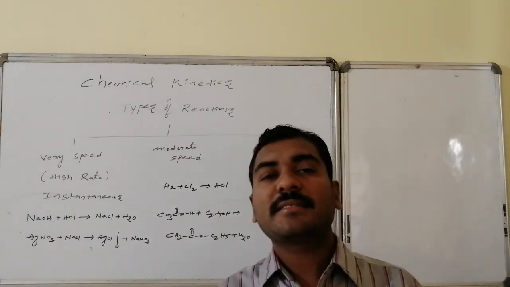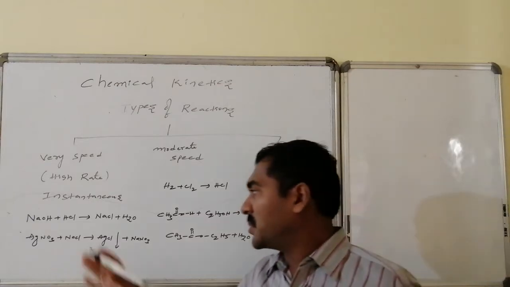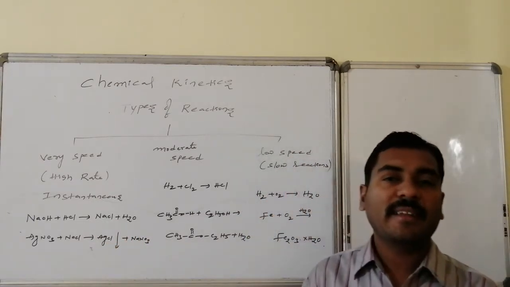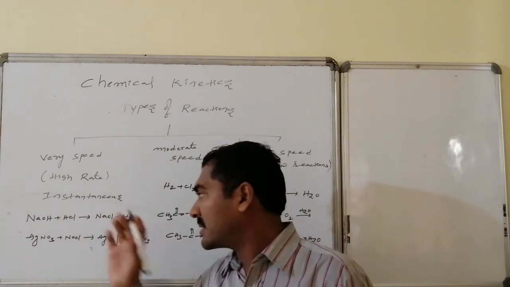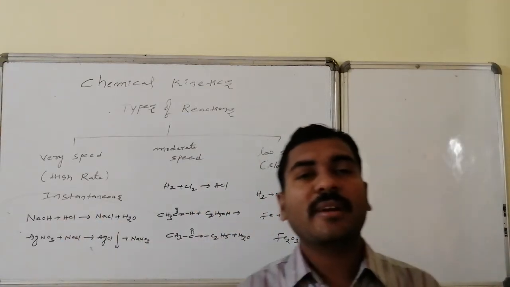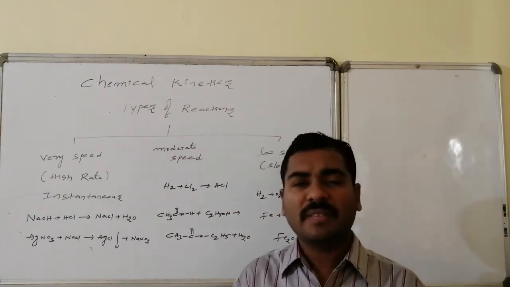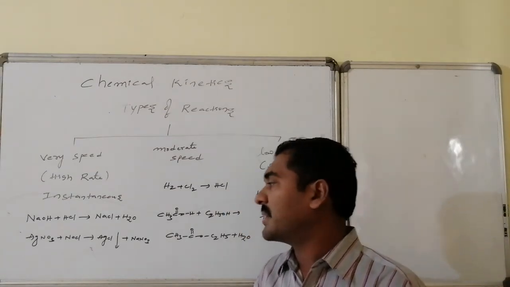Generally, ionic reactions maintain the highest speed. Neutralization reactions also consist of ions, cations and anions. Sodium hydroxide plus HCl gives sodium chloride and water. In these, the speed of reaction is very high. Within seconds, the reaction is completed.